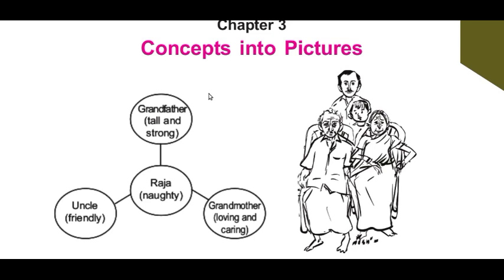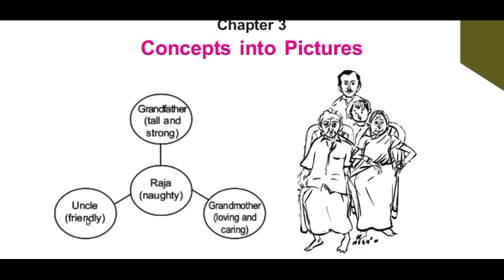I will tell. By seeing this image, we can make a lot of sentences like Raja is naughty. He has a grandmother, grandfather, and uncle. His grandmother is loving and caring. Likewise, his grandfather is tall and strong and his uncle is very friendly.